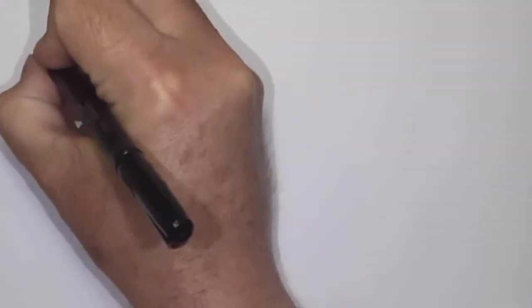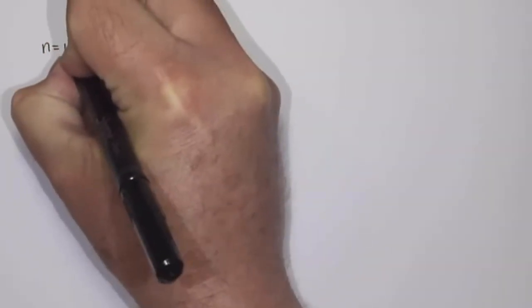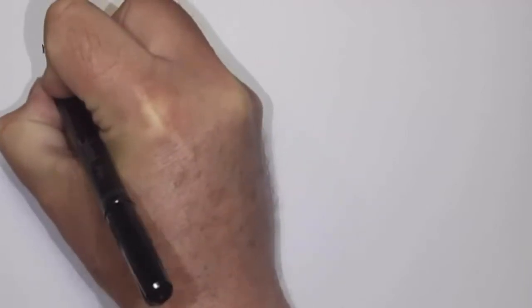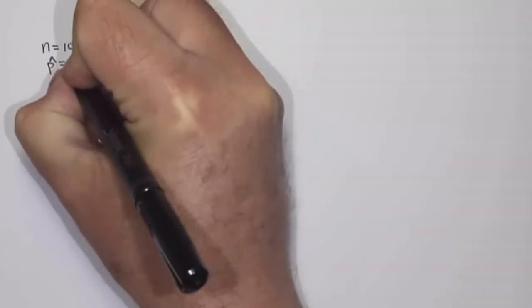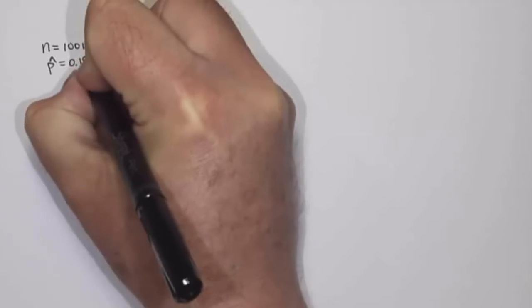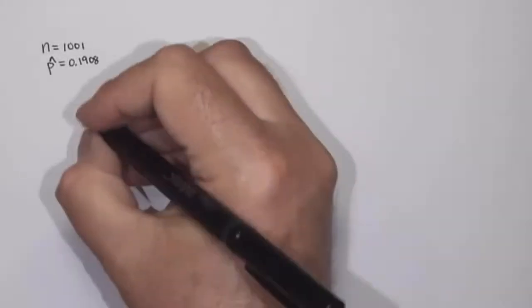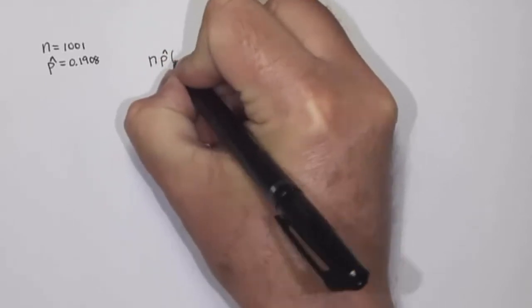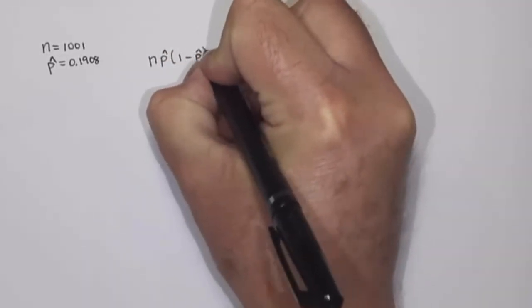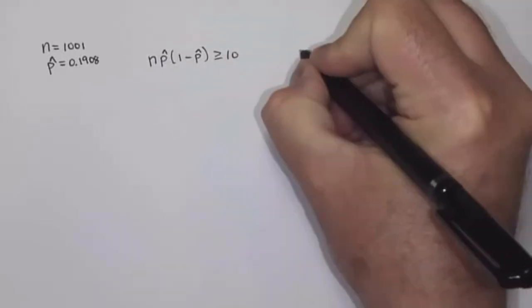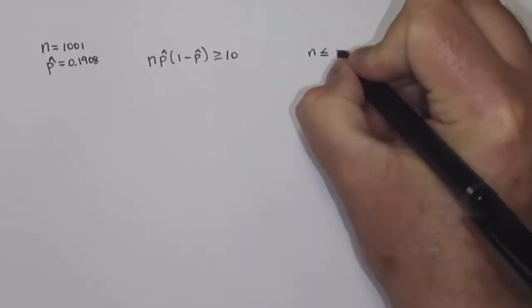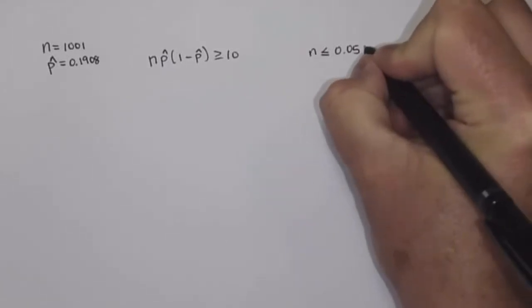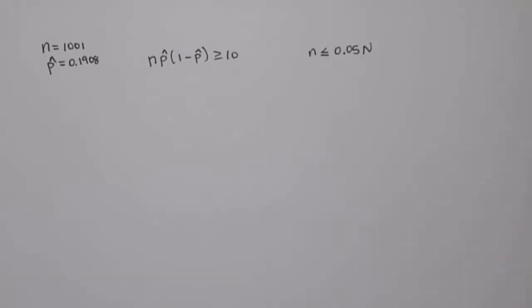So now we know that our sample size is 1,001, and we know that p hat is 0.1908. We need to make sure that our conditions are satisfied for constructing a confidence interval. So we need to check, is n times p hat times 1 minus p hat 10 or bigger, and is n less than 5% of the size of the population?